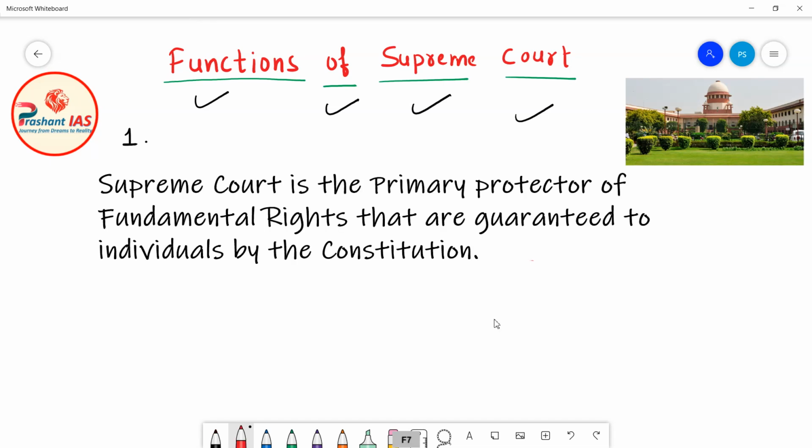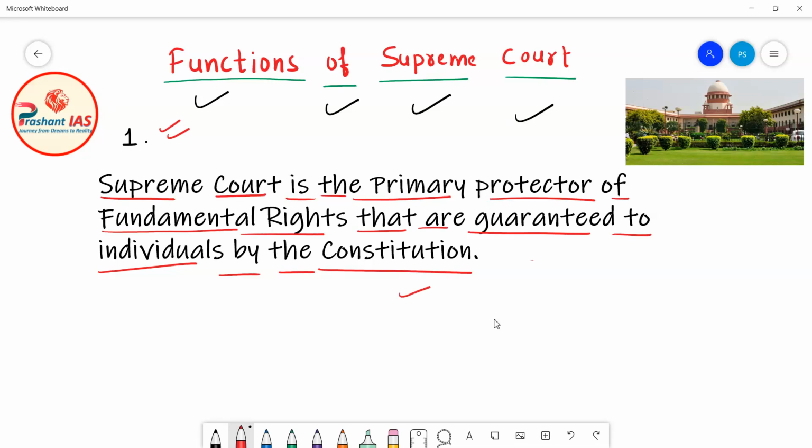So friends, the first function of the Supreme Court is that the Supreme Court is the primary protector of the fundamental rights that are guaranteed to individuals by the Constitution of India. Okay, now what does it mean?